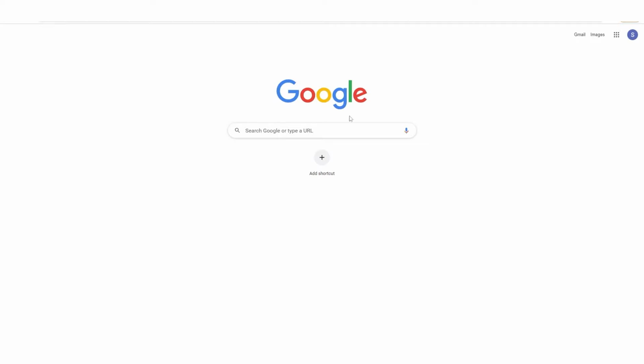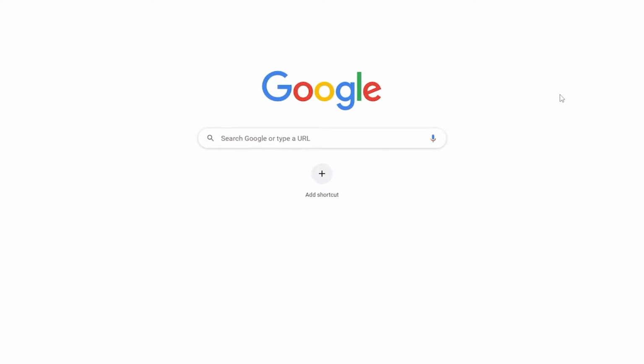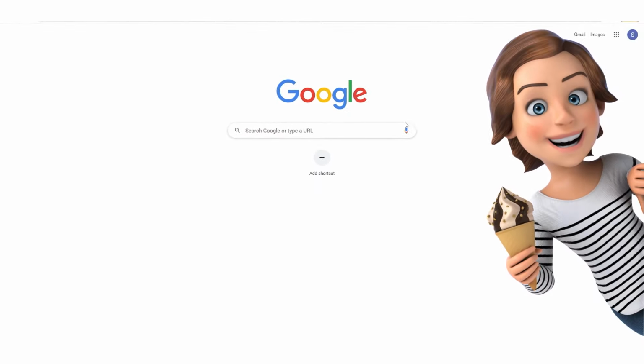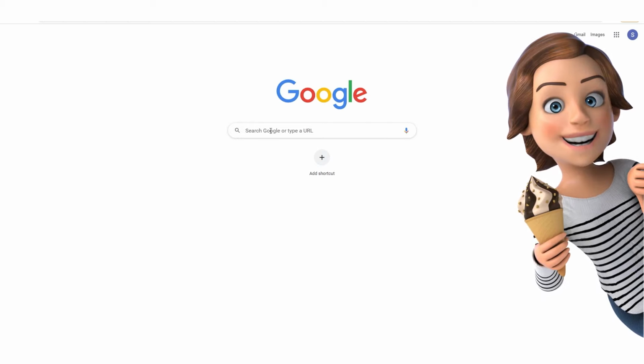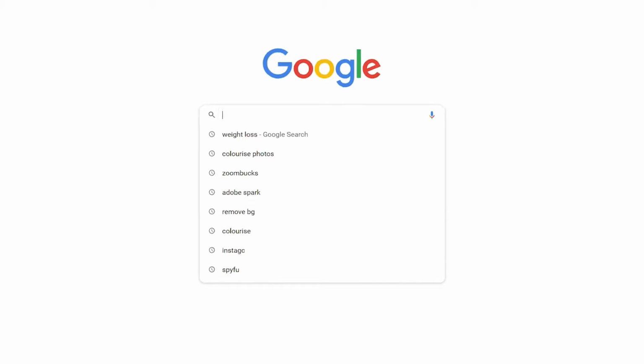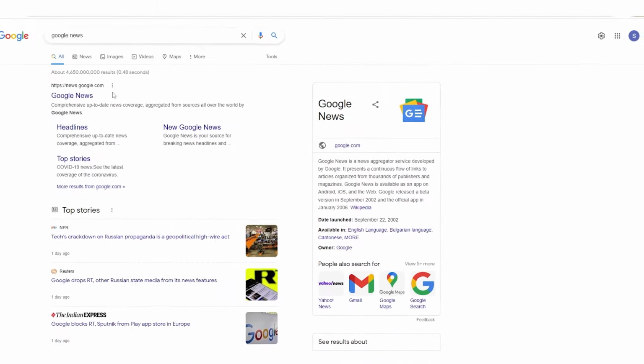Now the first thing you need to do is to go to Google. As I previously stated, we'll use Google to earn cash online. This is vital because this completely easy approach depends on Google to be successful and earn that $650 per day. Next, in the search bar, type Google News and click the first non-ad result.